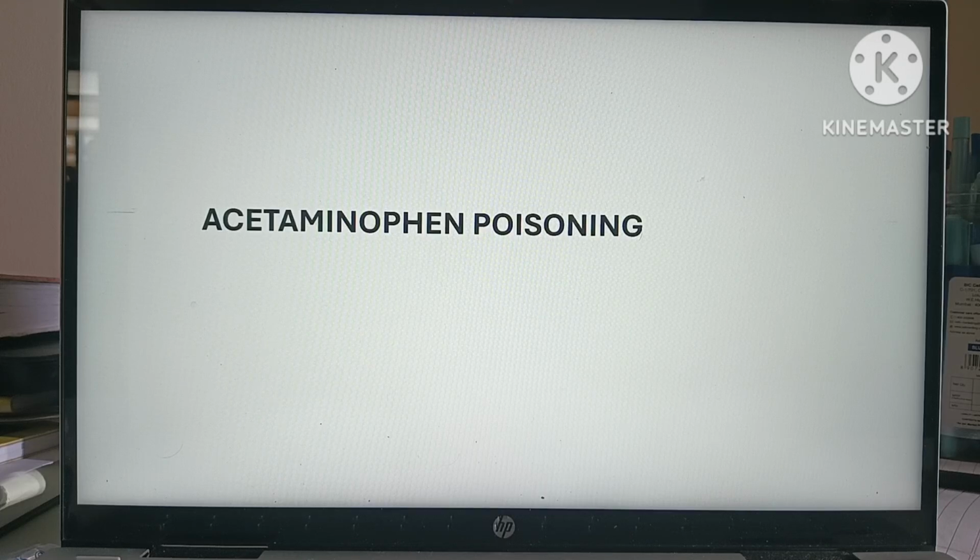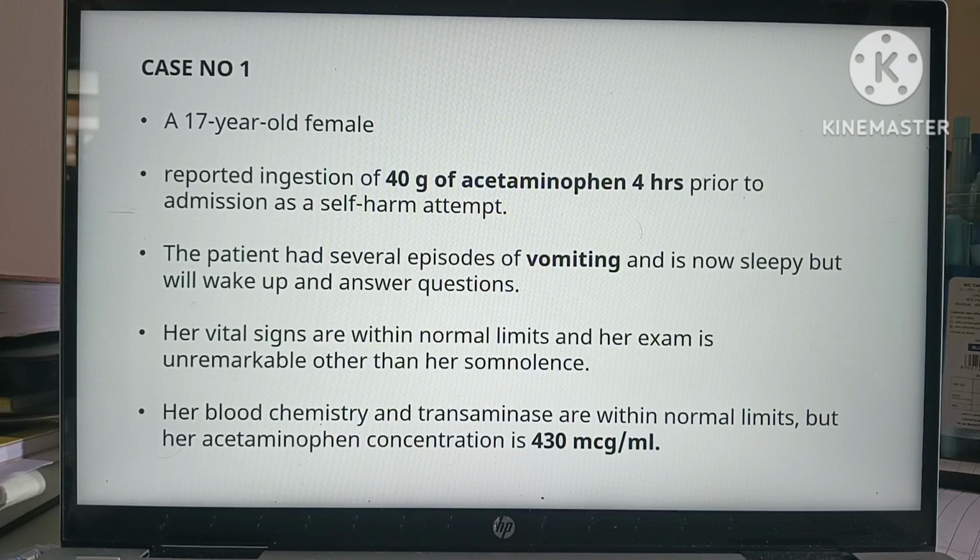So we'll discuss different types of cases here. For now, we'll discuss paracetamol poisoning or acetaminophen poisoning. We'll discuss a case.